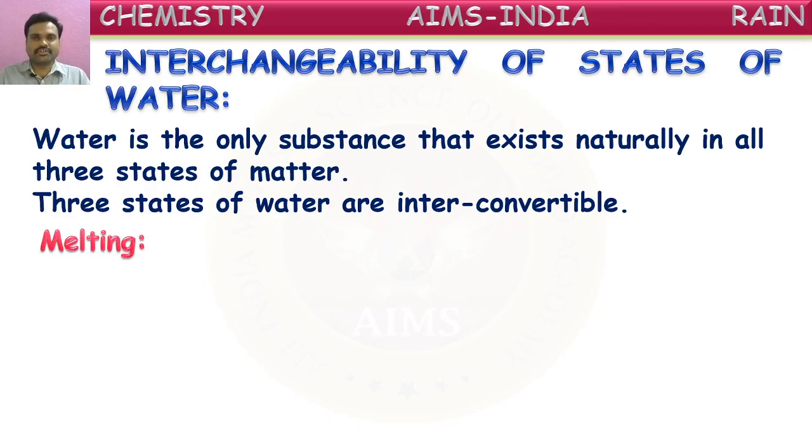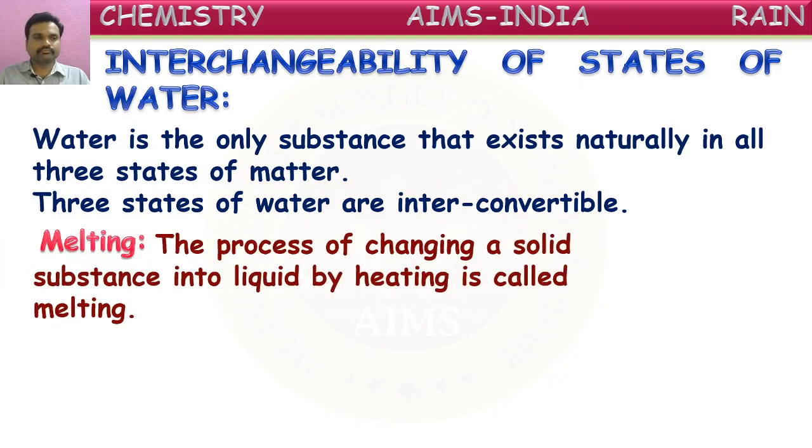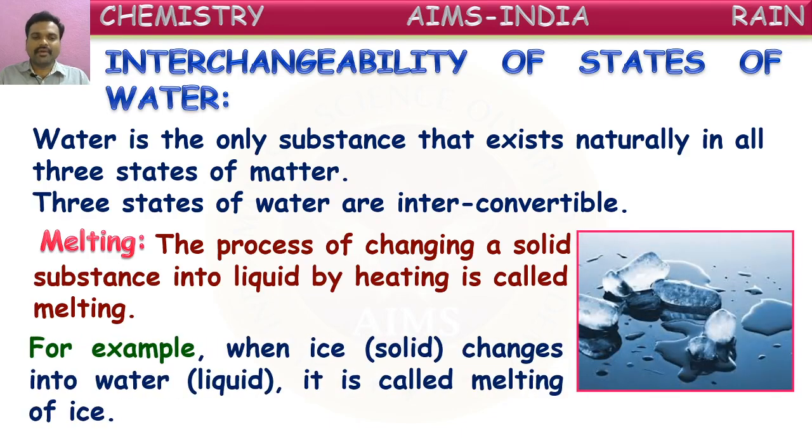Now we are going to see those different kinds of changes. One of them is melting. The process of changing a solid substance into liquid by heating is called melting. When a solid substance is heated, it converts into liquid form. That conversion of a solid into liquid is called melting. For example, when ice changes into water, it is called melting of ice.